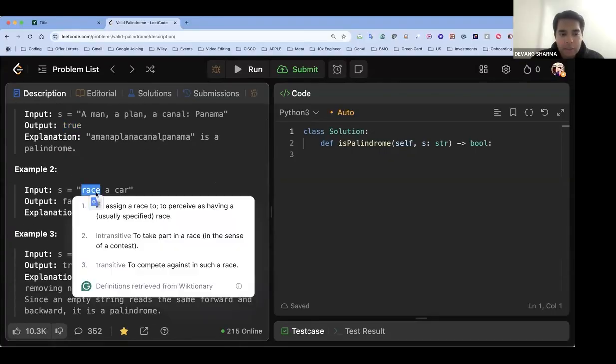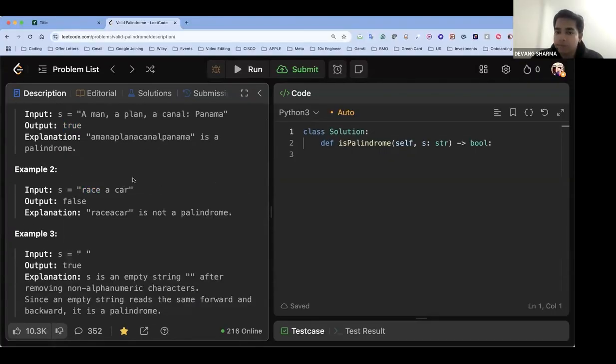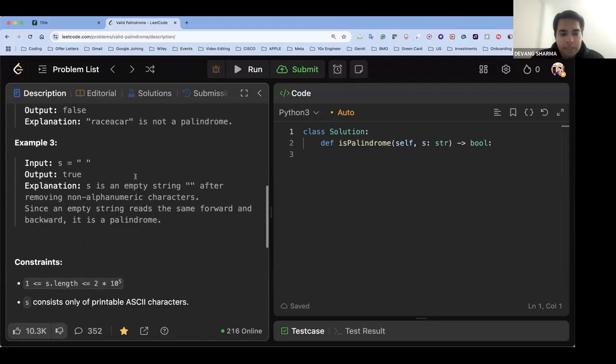If you take "race a car" and remove the non-alphanumeric characters, it becomes this. You can see this is not a palindrome, right? This should be E and this is not E in this case. So the output becomes false. An empty string is always a palindrome, so the output becomes true.